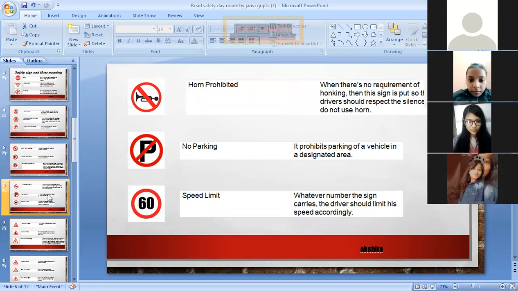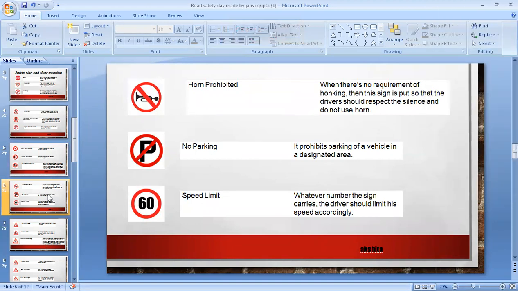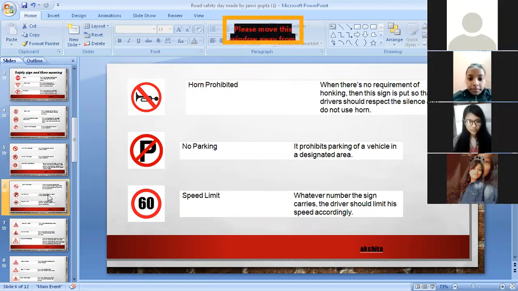Horn prohibited, when there is no requirement of honking. When this sign is put up, the driver should respect the silence and not use the horn. No parking prohibits parking of a vehicle in the designated area.